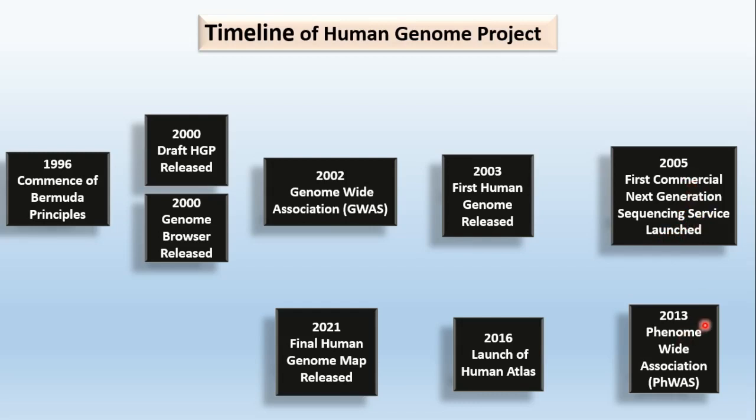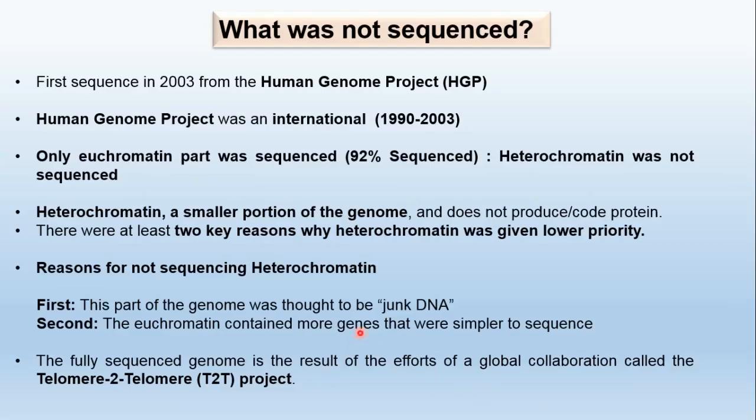In 2013, the phenome-wide association study, known as PheWAS, was launched. Then after 2016, the Human Cell Atlas was launched. But finally in 2021, including that 8% of junk DNA or heterochromatin, the scientists are claiming that now 100% is done, and the final human genome map was released. So what was not sequenced? What was not sequenced?